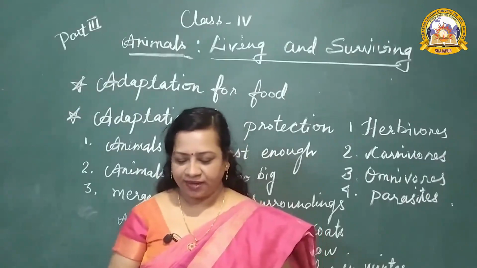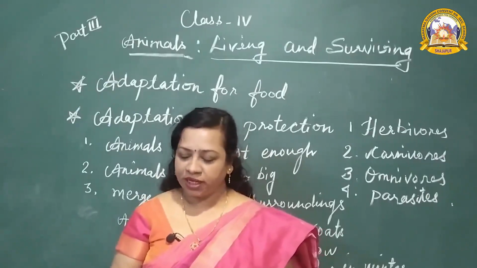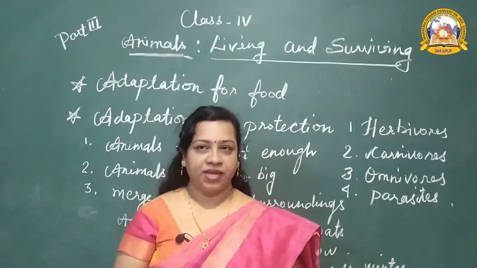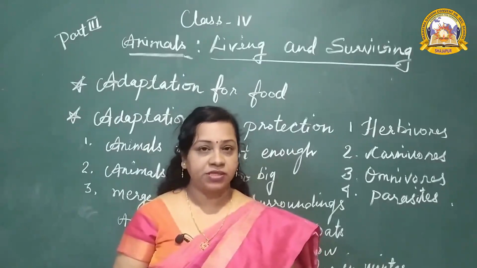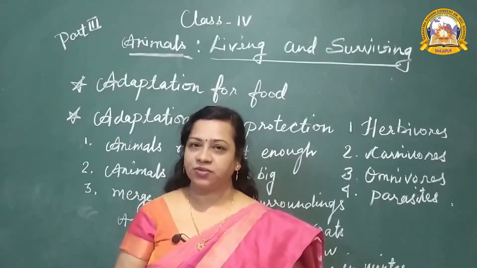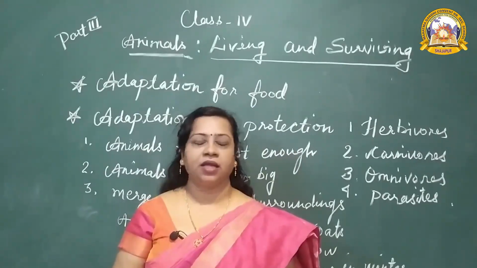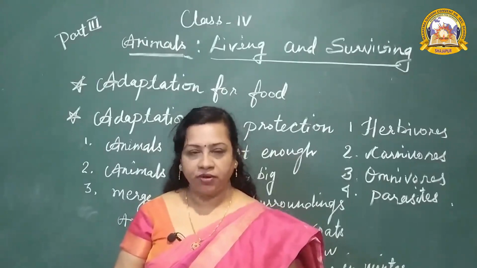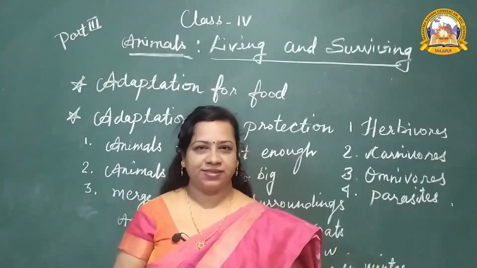Correct? Then omnivorous, those who eat both animals as well as plants. Then carnivorous, those who eat flesh. Herbivorous, those who eat plants. And parasites, animals that live on or inside the body of other animals. Right?